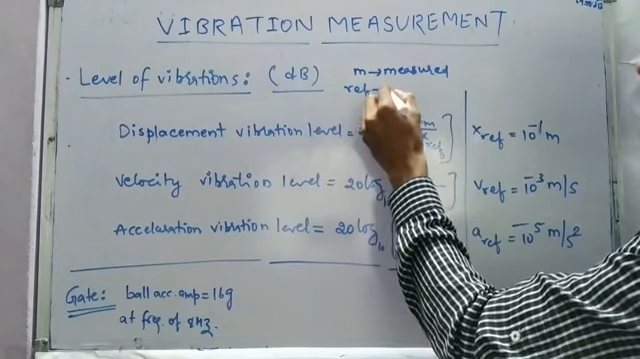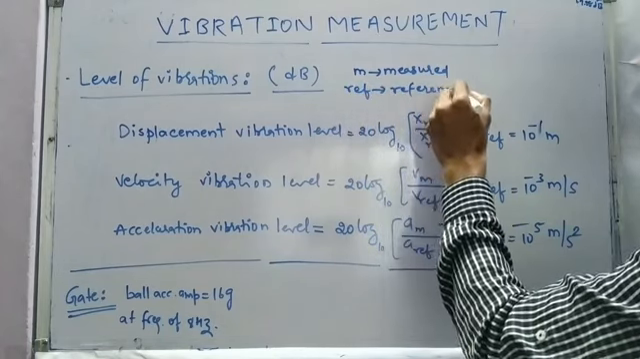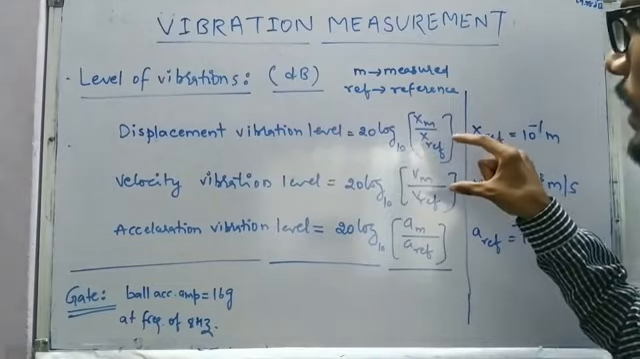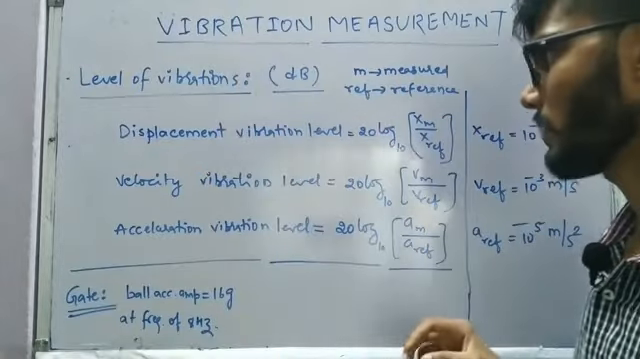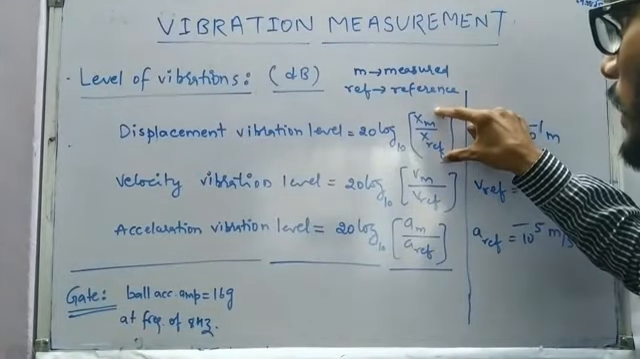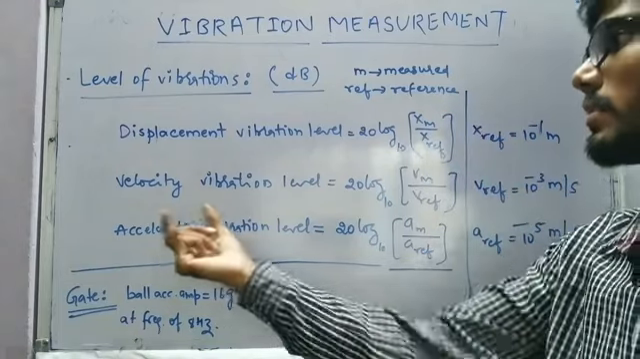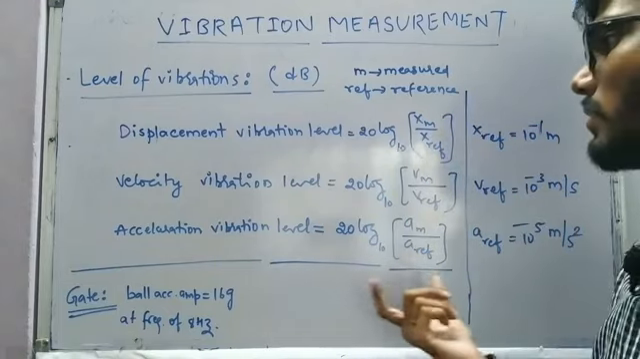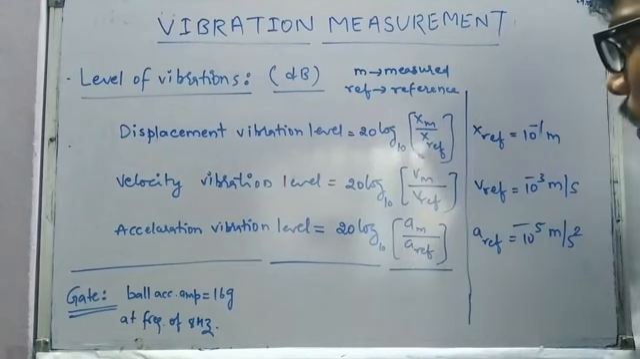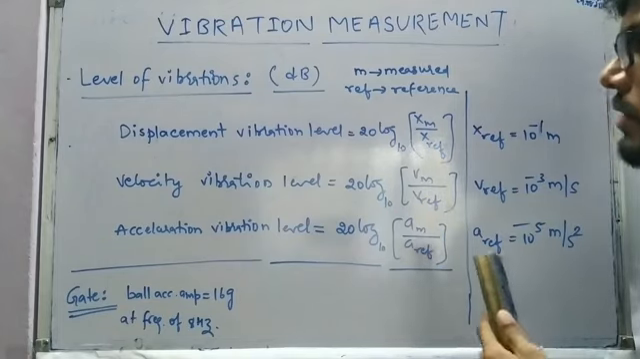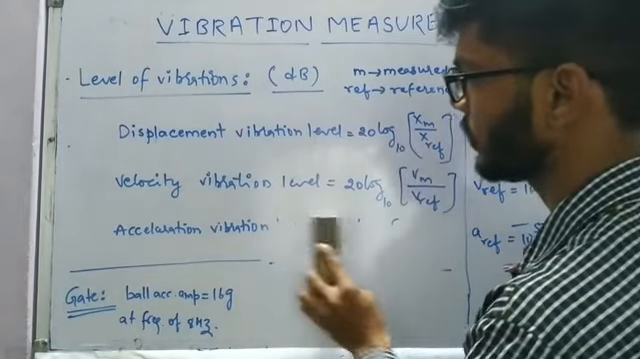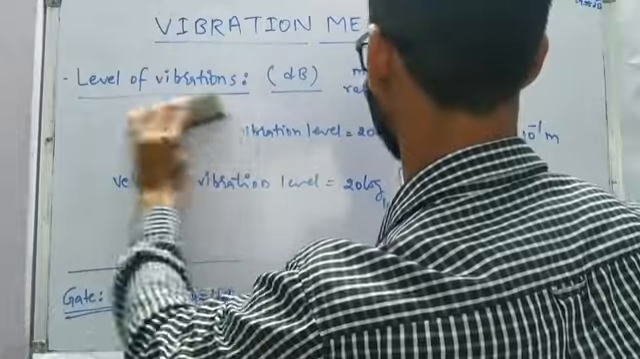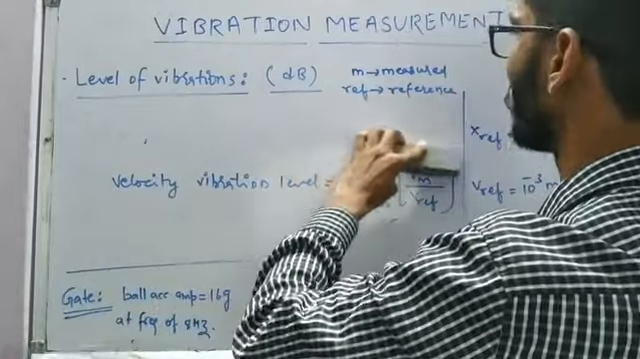whereas ref is the reference. In all three cases, we are going to have a formula something like 20 log base 10 of the measured value divided by the reference value. In the case of displacement, it is going to be x measured divided by x reference. In the case of velocity, it will be V m by V reference, and in the case of acceleration, it is going to be acceleration measured by acceleration reference. There is one question also asked on this particular concept, in which the velocity vibration level was asked in GATE. Let me tell that, and then we'll proceed further with our concept.